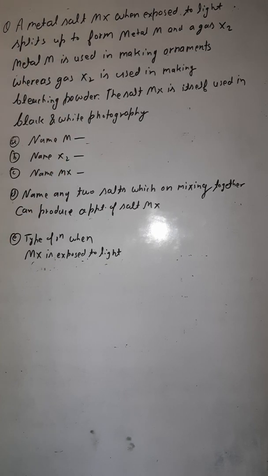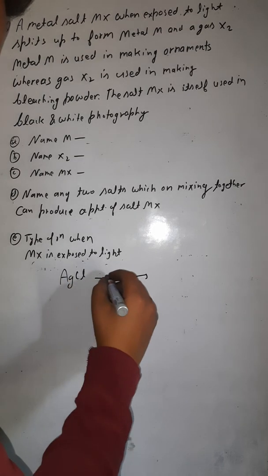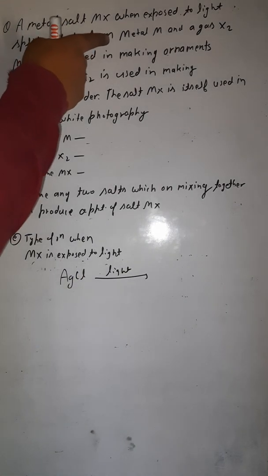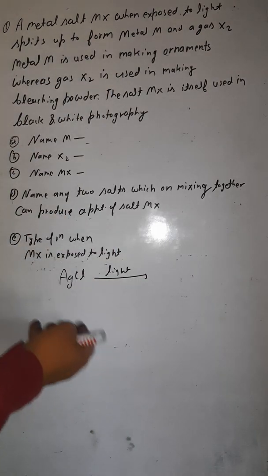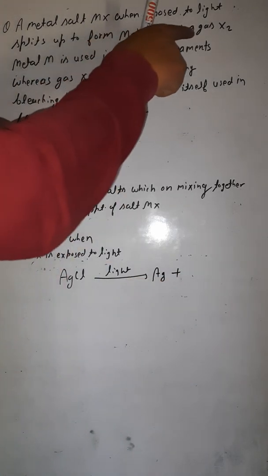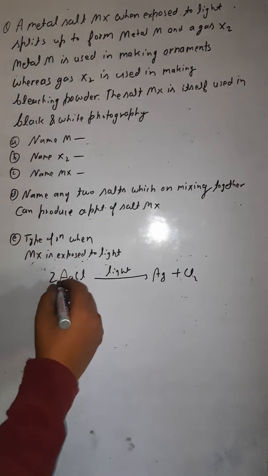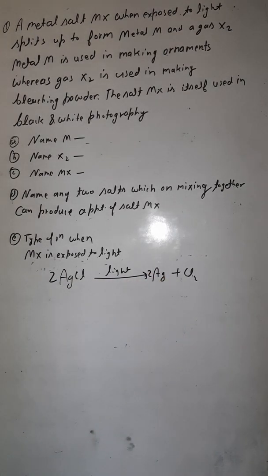Now let's read the question again. A metal salt MX, that is silver chloride, when exposed to light, splits up to form metal M and a gas X2. So it would split, and the first one is silver metal M, and the second one is X2, that is the gas. That gas would be chlorine. So you would write 2AgCl forms 2Ag plus Cl2.